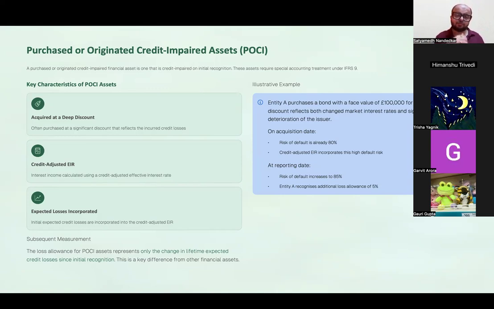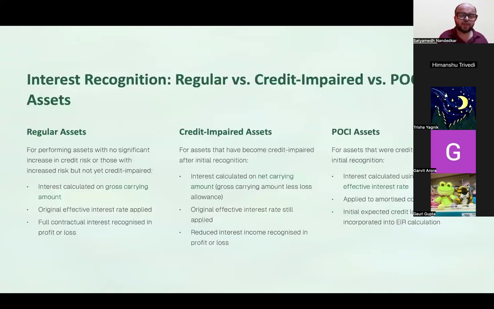You don't have a lot of numericals on financial assets which are credit impaired at origin, but आपके syllabus में है. So make sure that you utilize that or you have adequate knowledge of that.